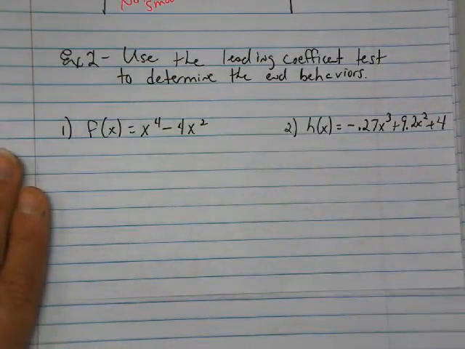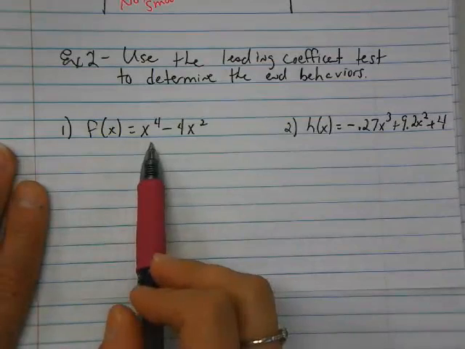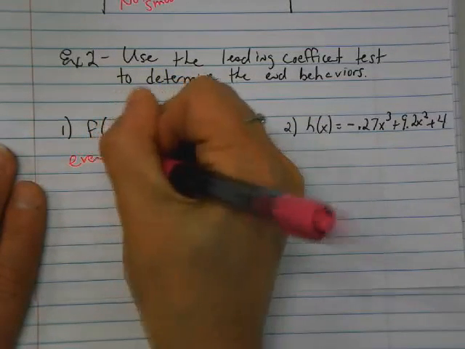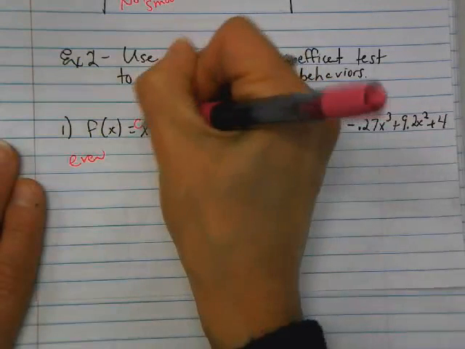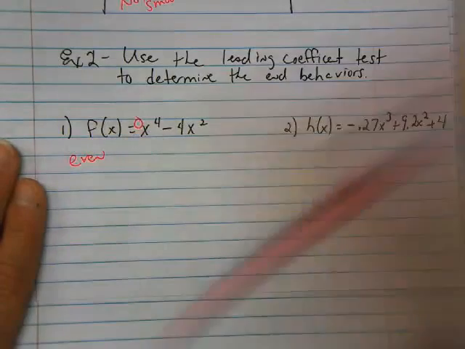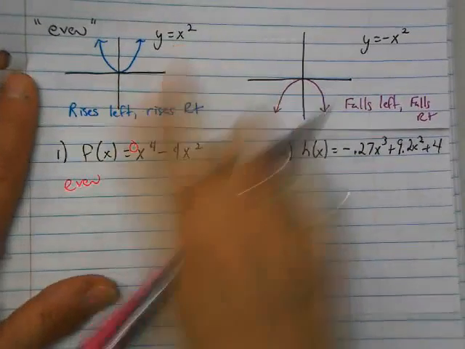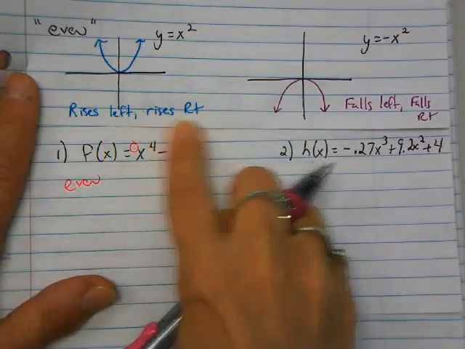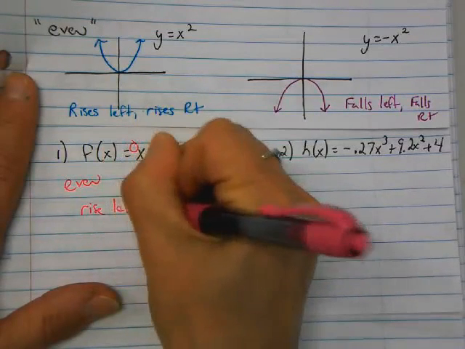Alright, ready? Because I know we're hitting 20 minutes, I want to wrap it up. Even or odd function? Even. So I know that its end behaviors are identical. Look at that coefficient. Is it positive or negative? Positive. Look back in your notes. If you have an even function and it is positive, it rises left, rises right. So it will rise left, rise right.